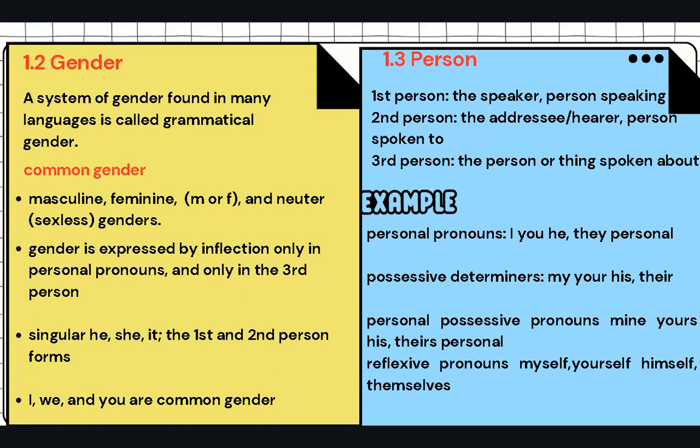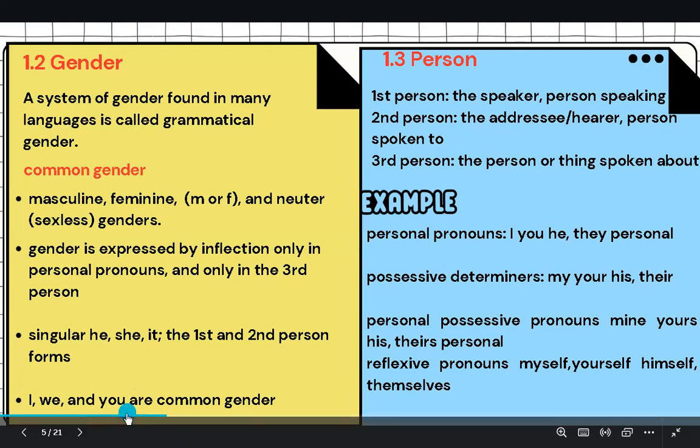When it comes to person, the first person is the speaker, the person speaking, the second person is the hearer, the person spoken to, and the third person is the person or thing spoken about. Here's an example. Personal pronouns: I, you, he, they. Possessive determiners: my, your, his, their. Possessive pronouns: mine, yours, his, theirs. Reflexive pronouns: myself, yourself, himself, and themselves.